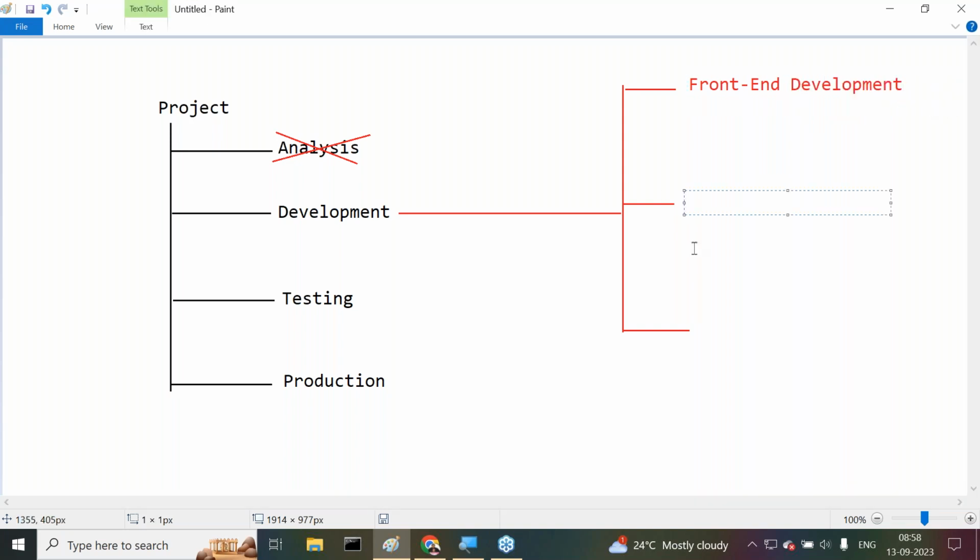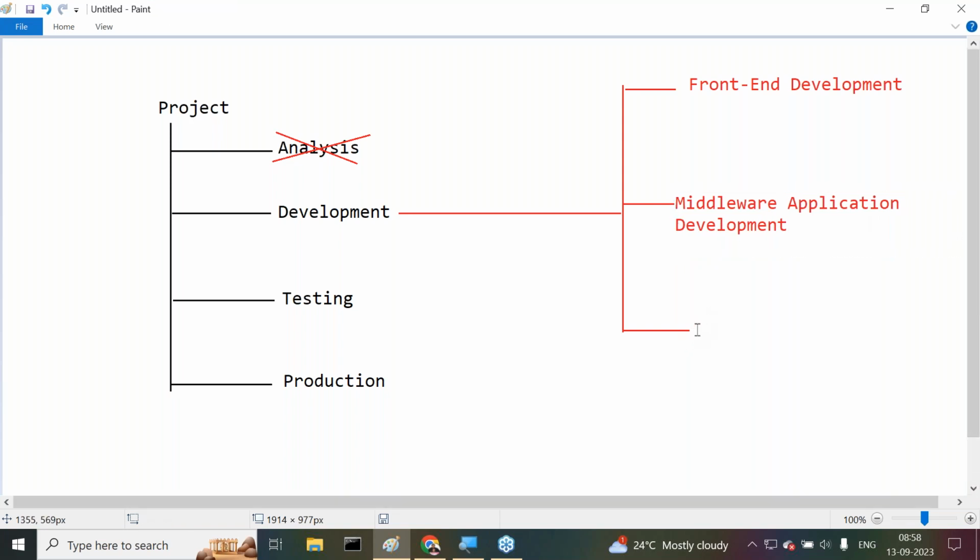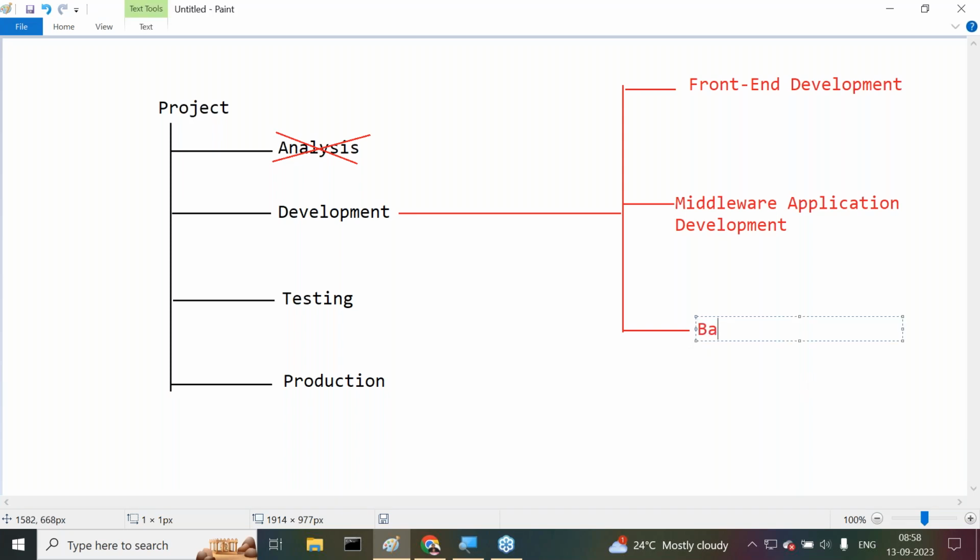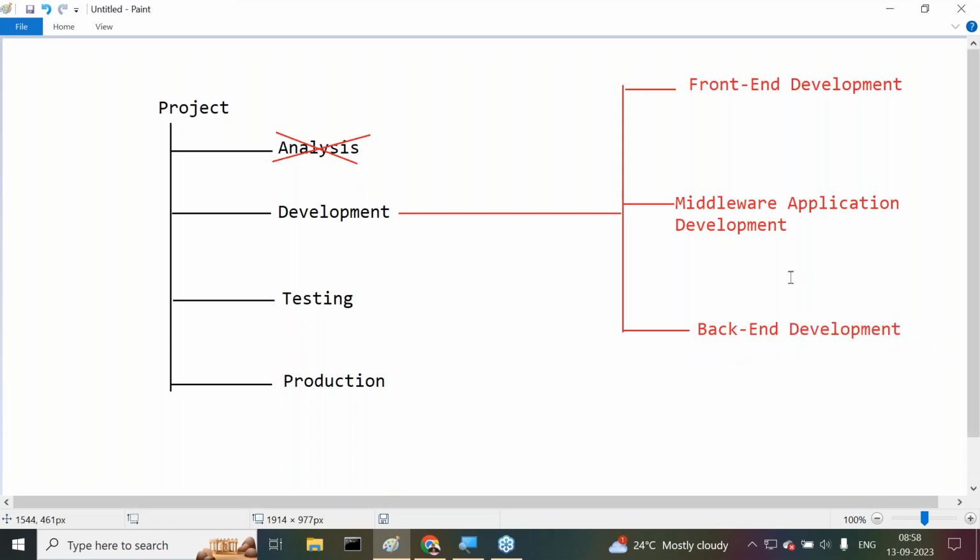Next one is middleware application development. Middleware application development, or simply speaking, application development. Last one is back-end development. That's it overall. Three types of developments here we are able to identify. What are the three types? Front-end development, middleware application development, back-end development.